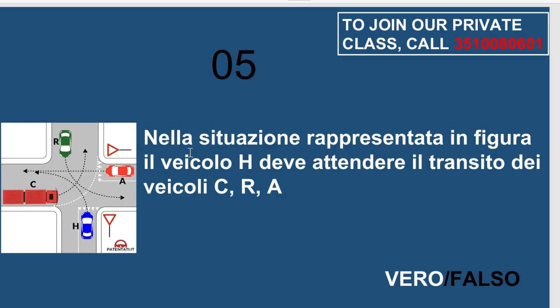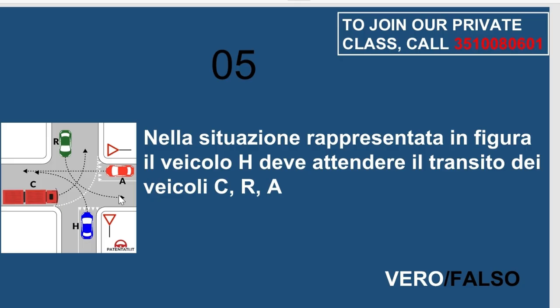The number five is said, nella situazione rappresentata in figura, il veicolo H deve attendere il transito del veicolo C, R, and A. Oh, yes, it is. The number five is vero, not falso. Okay? Because he said, in the situation shown in the figure you are seeing here, vehicle H, which is the blue vehicle, must wait for vehicle C and vehicle R and vehicle A to leave the intersection first. Oh, yes, it is,